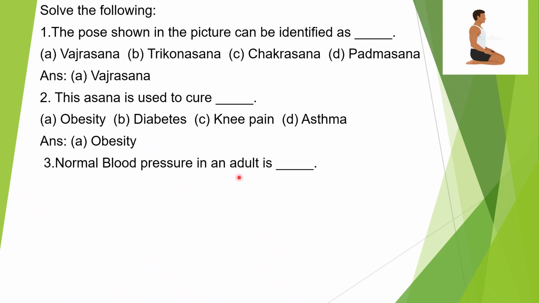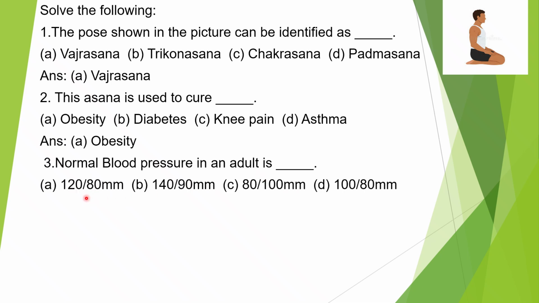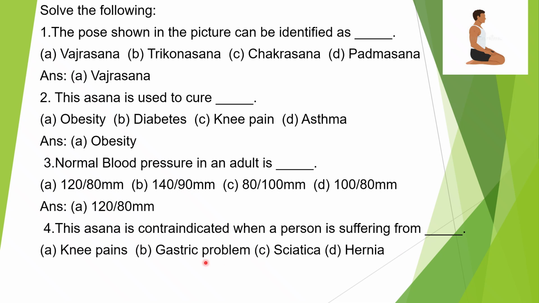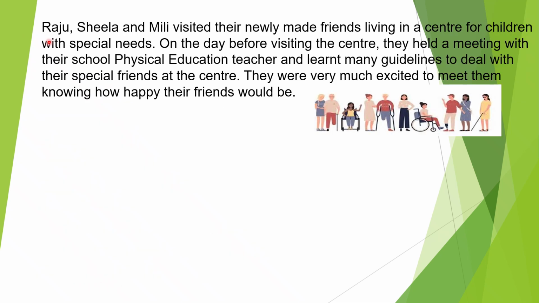3. Normal blood pressure in an adult is 120 by 80 mm, 140 by 90 mm, 80 by 100 mm, 100 by 80 mm. The correct answer is A, 120 by 80 mm. Question 4. This asana is contraindicated when a person is suffering from knee pains, gastric problem, sciatica or hernia. And the correct answer is A, knee pains.